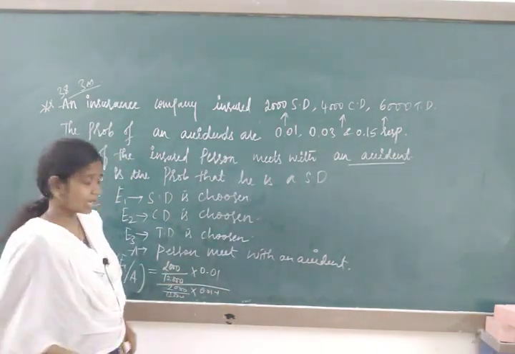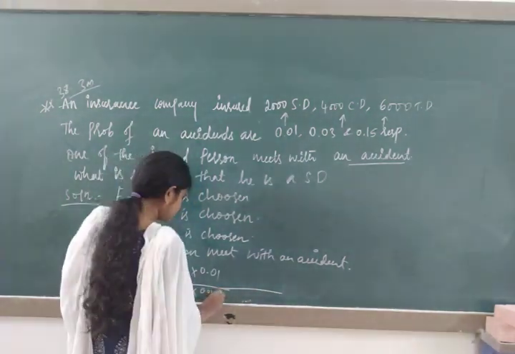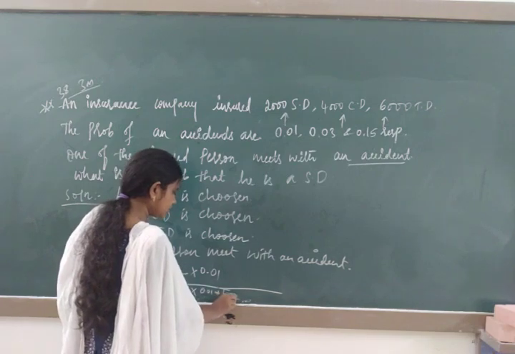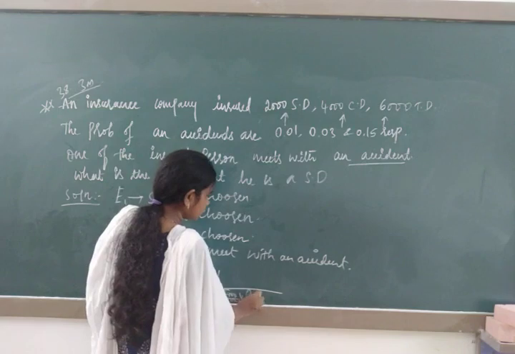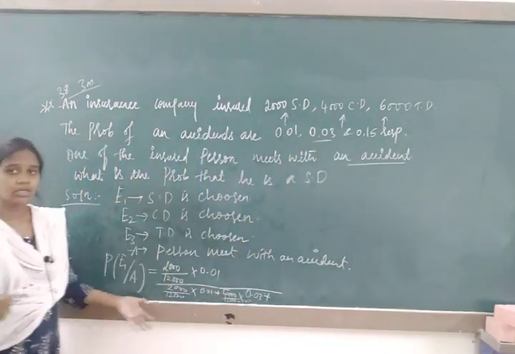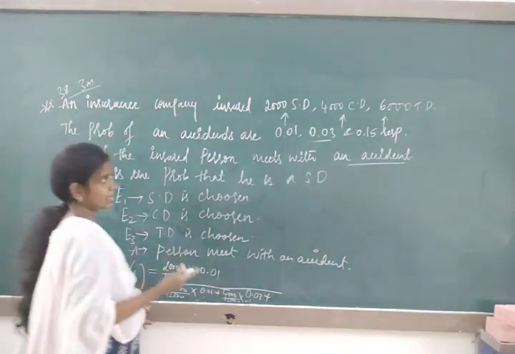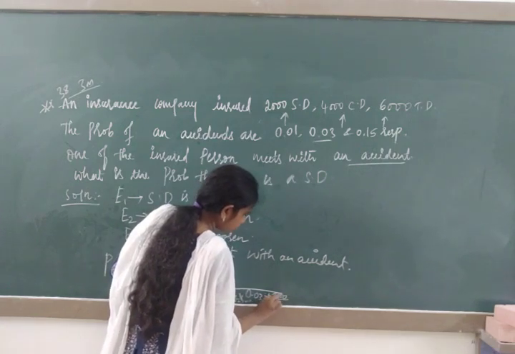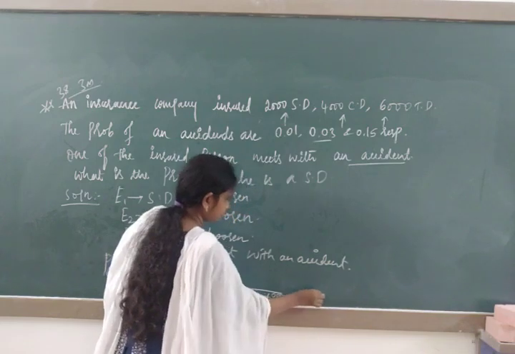So write about the car drivers. How many car drivers are there? Plus 4000 divided by 12,000 into 0.03, the probability of accident also given. Next, either instead of car driver he may be a truck driver. So write about the truck driver: 6000 by 12,000 into 0.15.